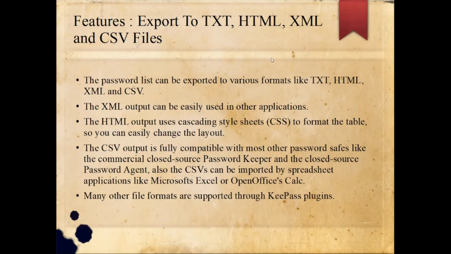CSV output is fully compatible with most other password safes like the commercial closed source Password Keeper and the closed source Password Agent. Also, the CSV can be imported by spreadsheet applications like Microsoft Excel or OpenOffice Calc. Many other file formats are supported through KeePass plugins.